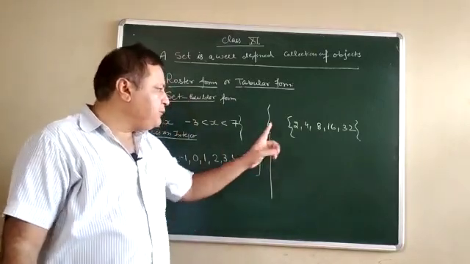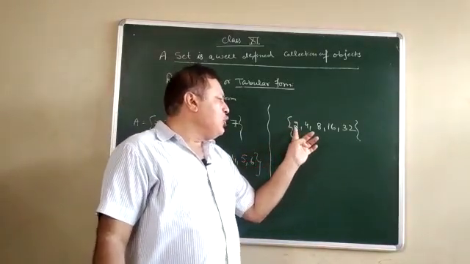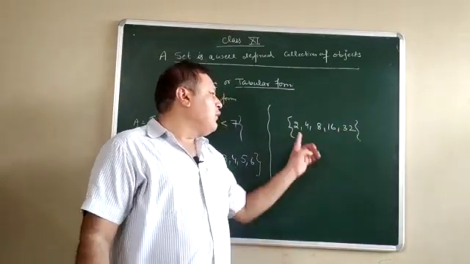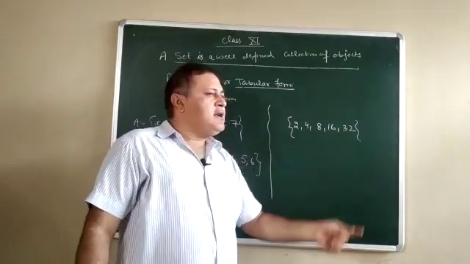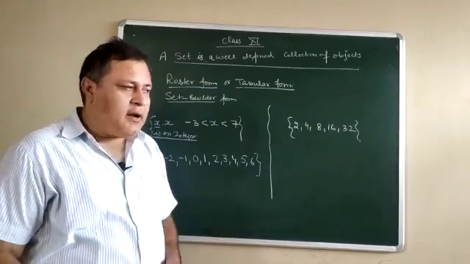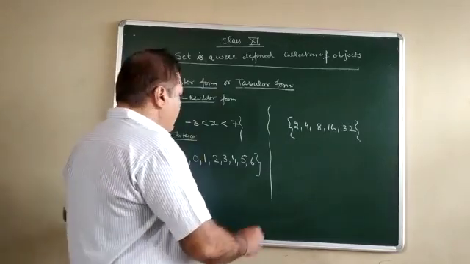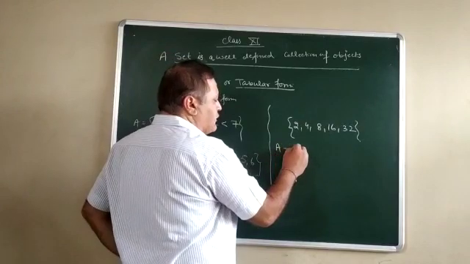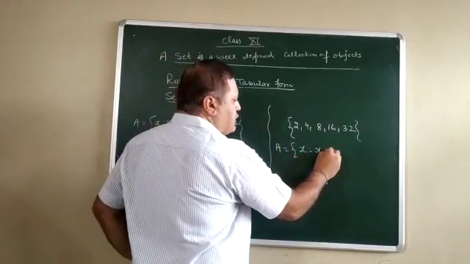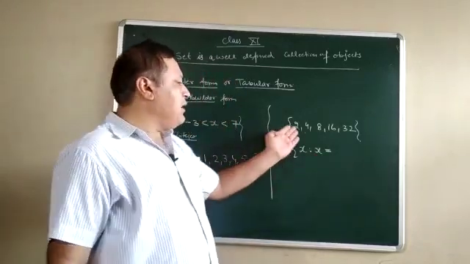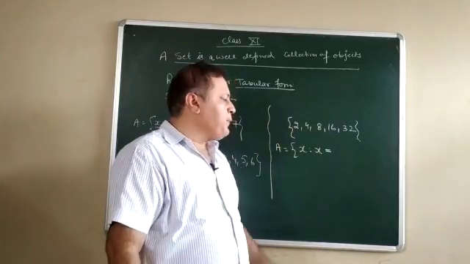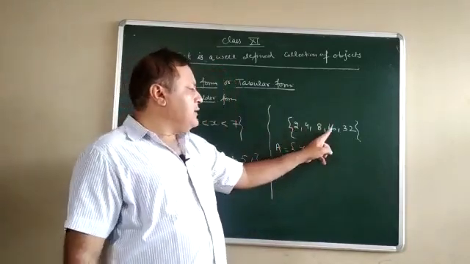See one example. A statement is given to you: 2, 4, 8, 16 and 32. This statement is given to you in the roster form, and we have to write down the statement in set builder form. In the same way, A equals x such that x equals, and we find a relation among the given numbers. It is a roster form and we want to convert it into set builder form. So 2, 4, 8, 16 and 32.